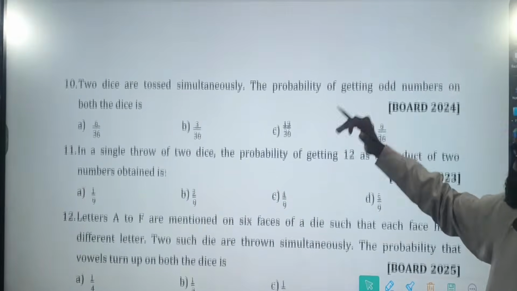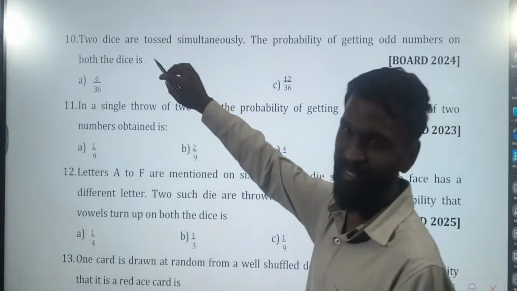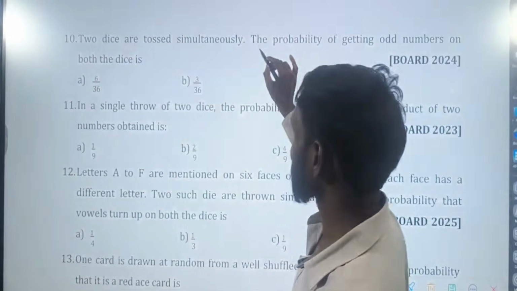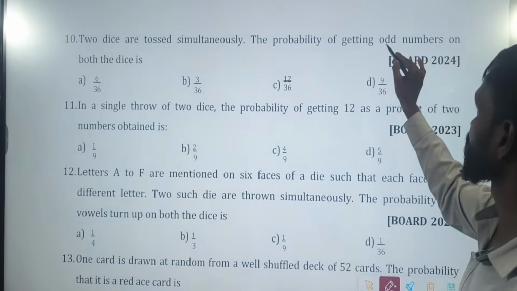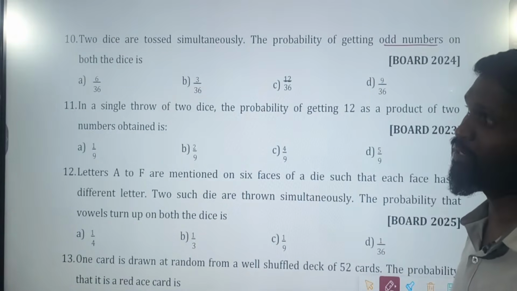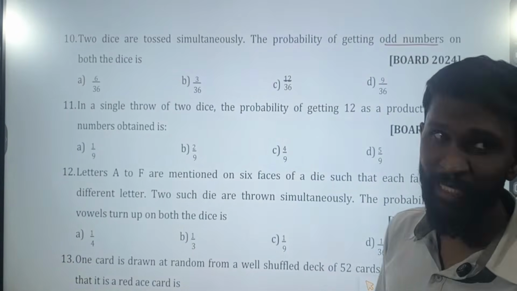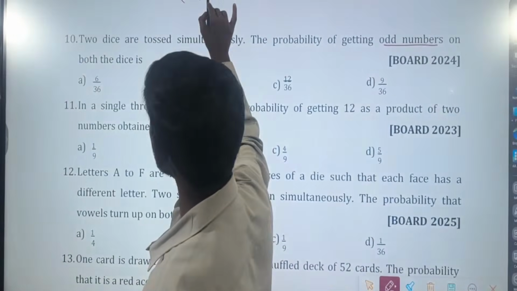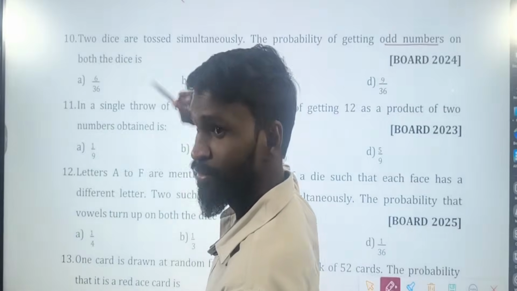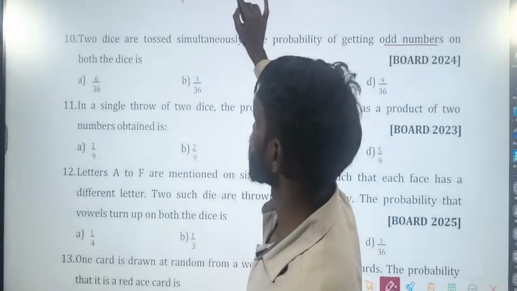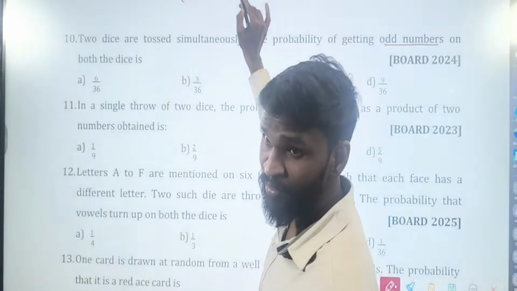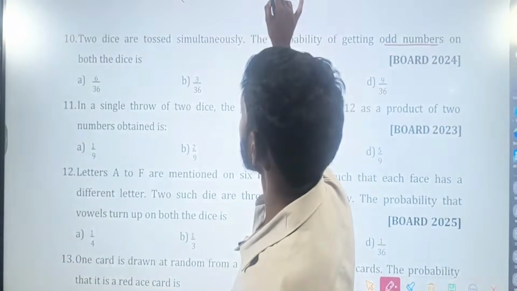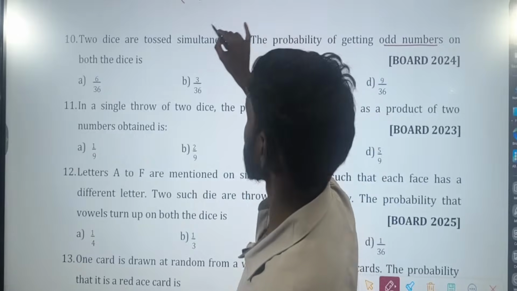Okay. Then again the question is based on two dice. Two dice are tossed simultaneously. The probability of getting odd numbers on both the dice. On both the dice you should get odd numbers. 1 1, can I? Then 1 2, is it possible? Why not? 2 is even. So 1 3. Then 1 4.